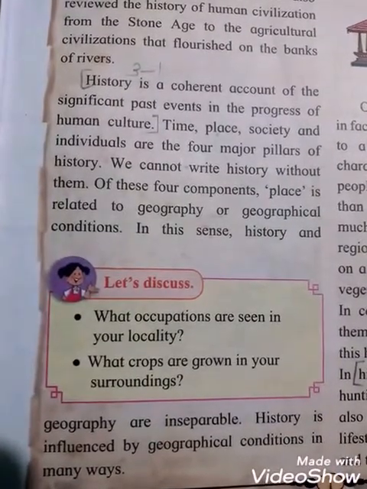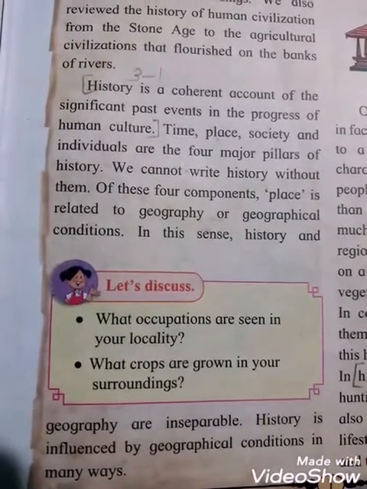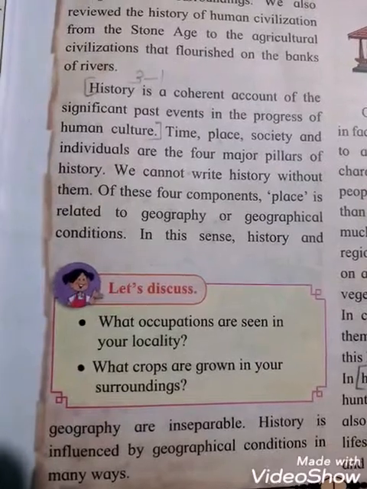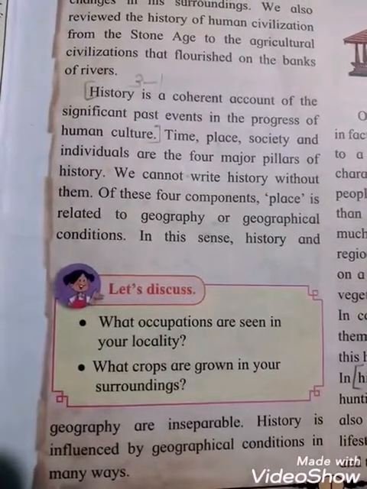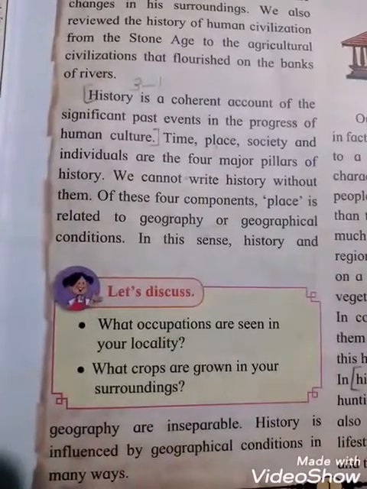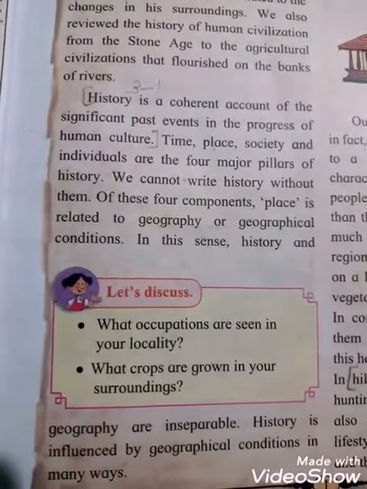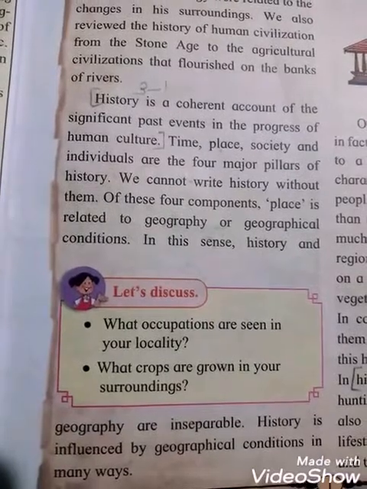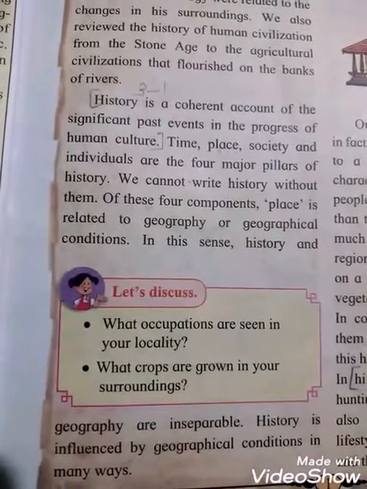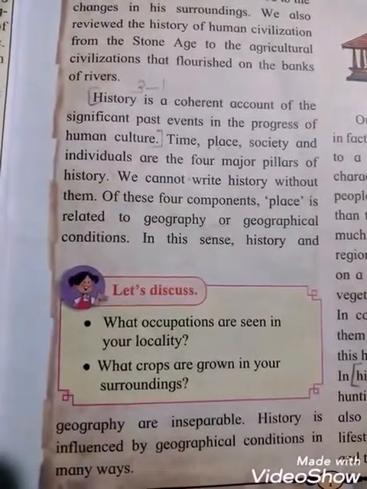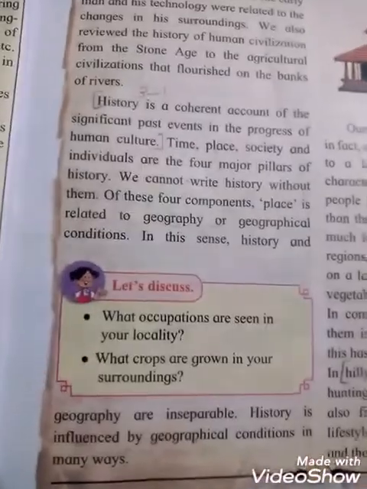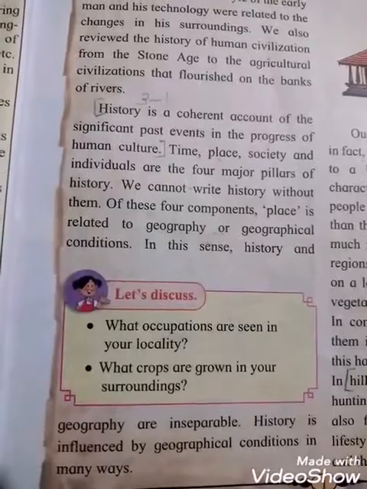We must know about the past, because without the past we will not be able to get knowledge about history. The four major pillars are time, place, society and individual. And history is influenced by geographical conditions in many ways.